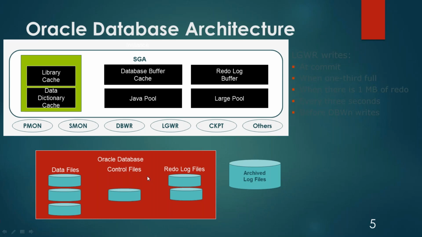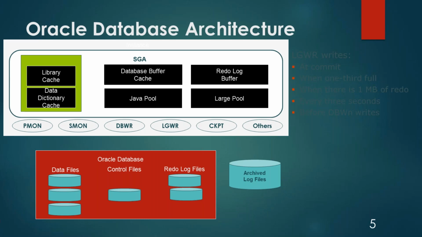Control files are the files which store the metadata information. So these are the critical files of the database. Then redo log files contain the actual changes. Whatever changes are happening to the database, those changes are recorded into the redo log. Backup of redo logs is called archive logs, which are stored on the operating system.